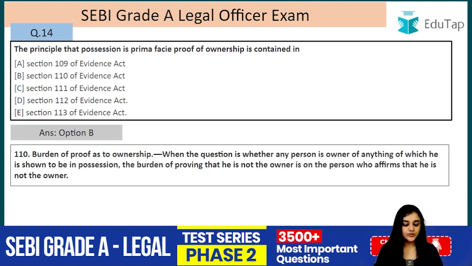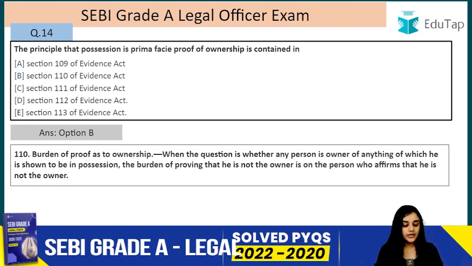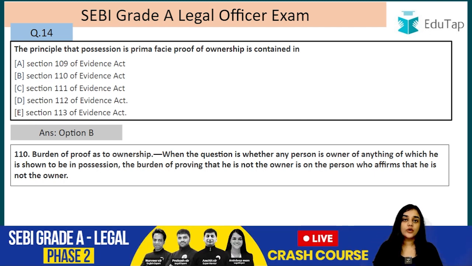When the question is whether any person is owner of anything of which he is shown to be in possession, the burden of proving that he is not the owner is on the person who affirms that he is not the owner. So here possession raises the presumption of ownership.